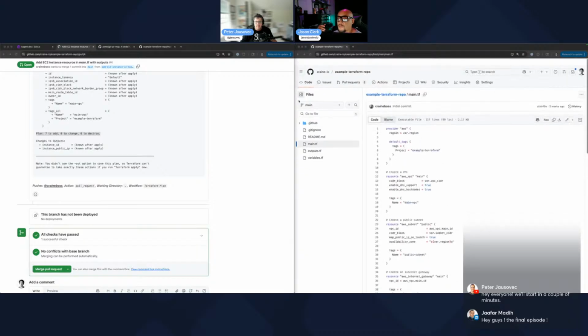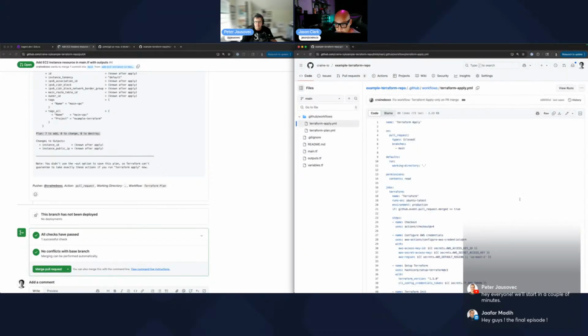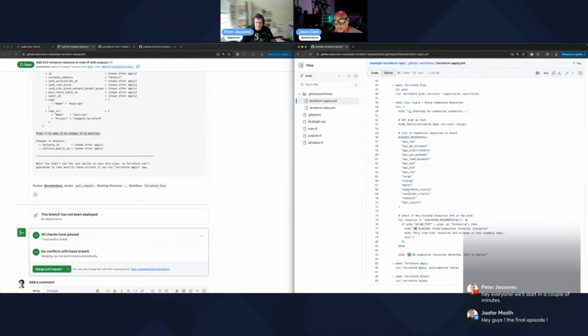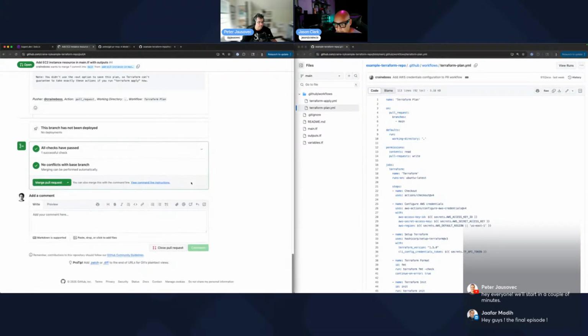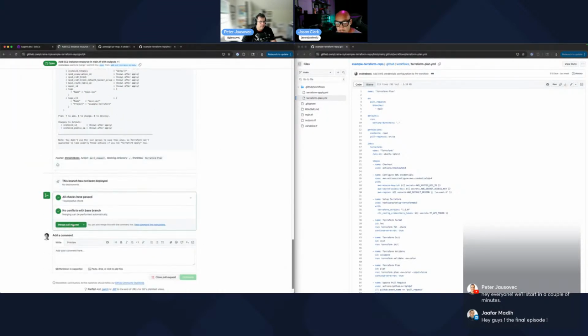And then we're going to further use the CI/CD pipeline to merge the code, and then apply the Terraform so that it actually realizes the resources in AWS. So all we have to do now is hit that merge pull request.